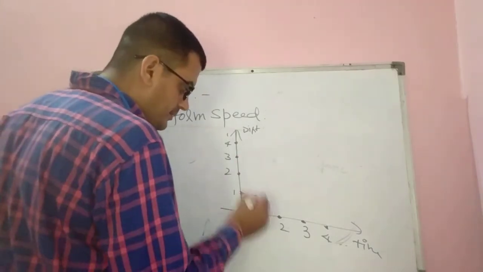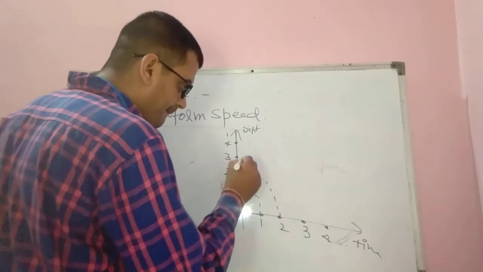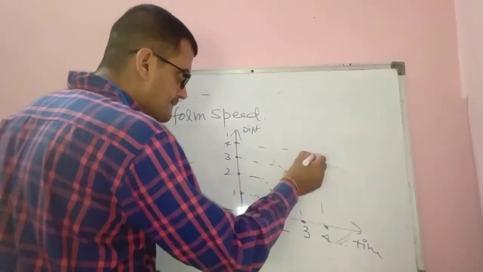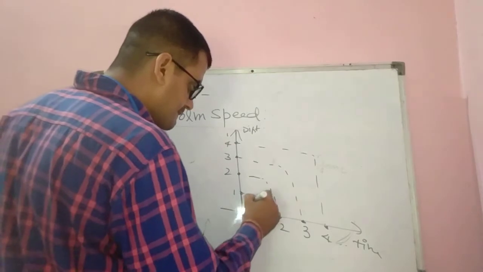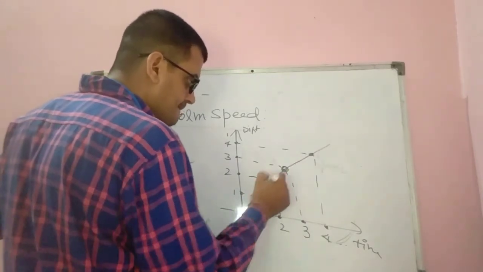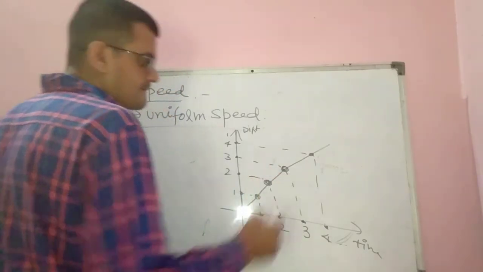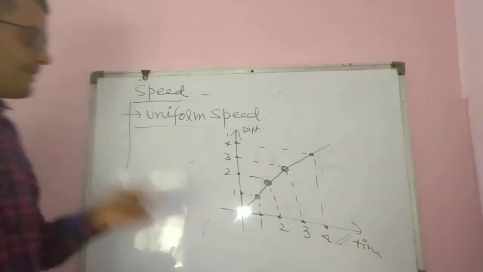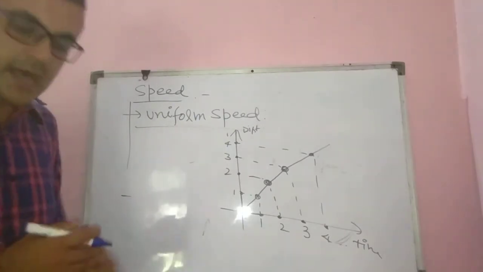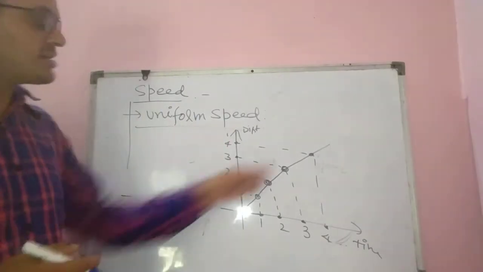So join all these. What will be the shape of the graph during uniform speed? The graph will be a straight line.